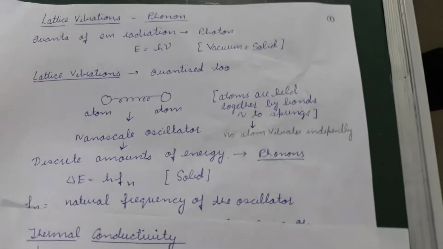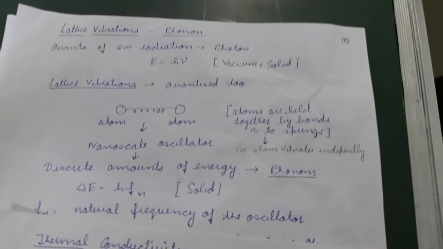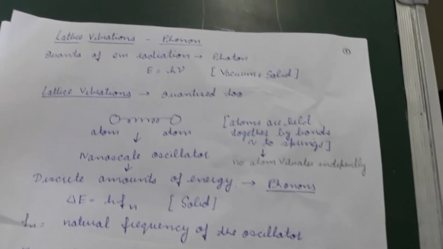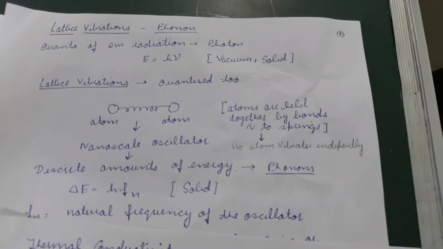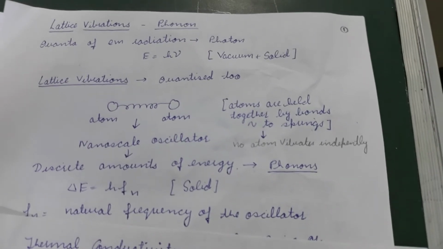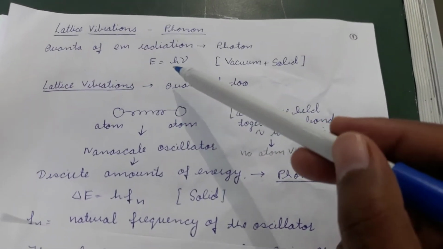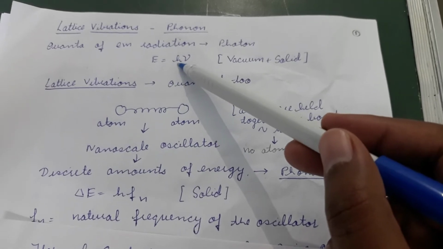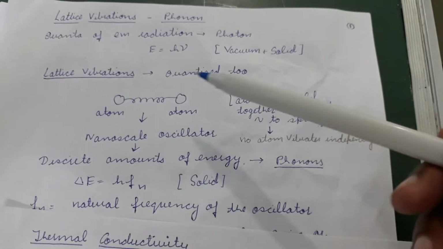As we discussed, heat can be transferred by conduction, convection, and radiation. In case of conduction, the heat is transferred through lattice vibrations. Now, before starting that, we know that the electromagnetic radiation is quantized, and it depends upon the frequency multiplied by a constant number h. Similarly, lattice vibrations are also quantized.